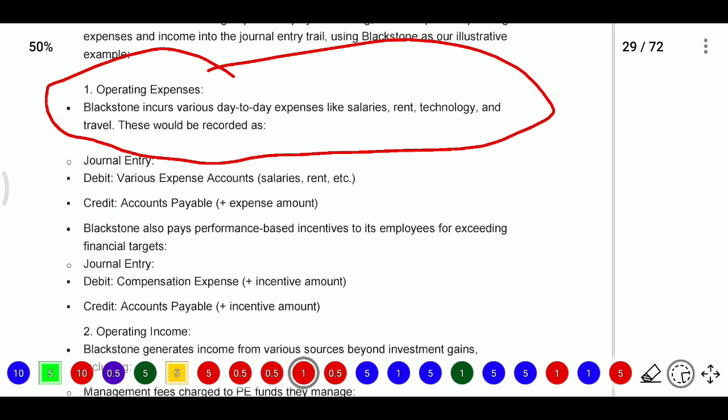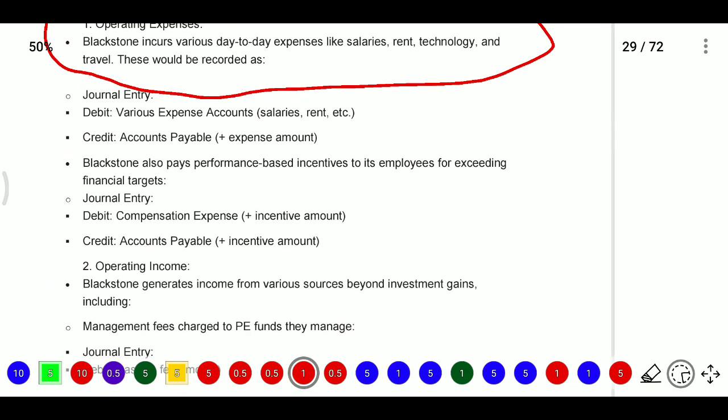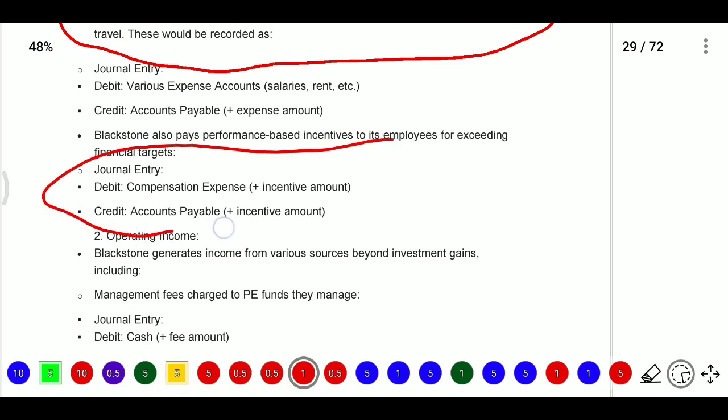After that, Blackstone also pays performance-based incentives to its employees for exceeding the financial targets. So they will pay salaries, and they also pay for targets to those who have completed more. So here compensation expenses account debit to accounts payable, that is the incentive fee amount.